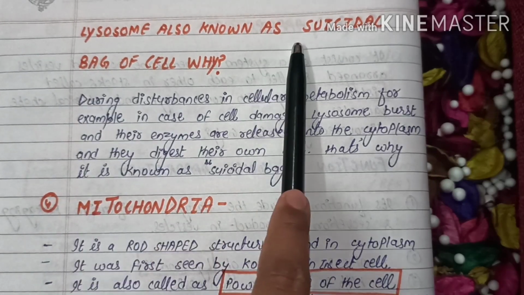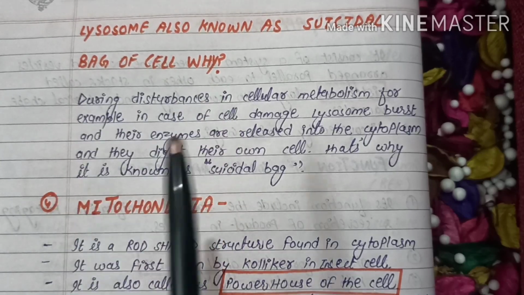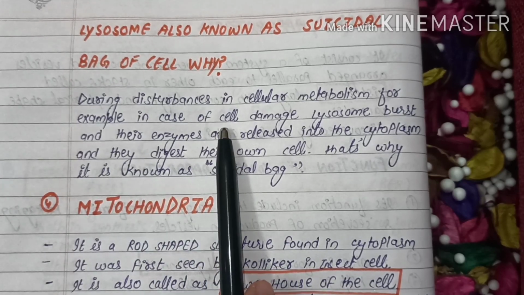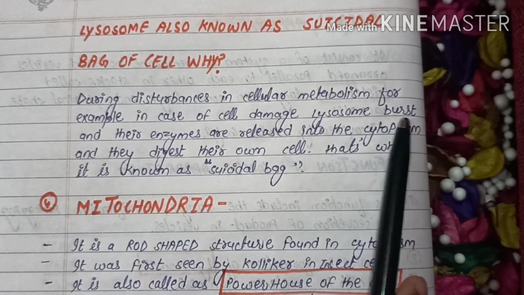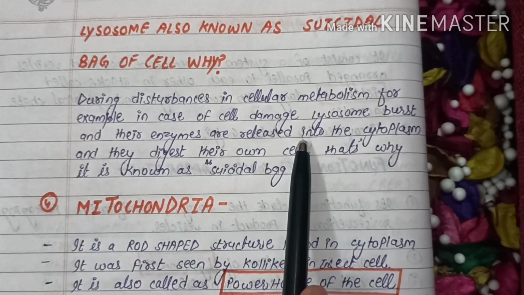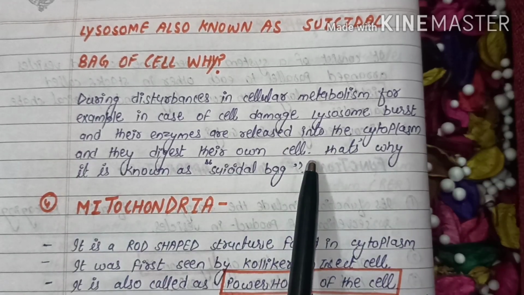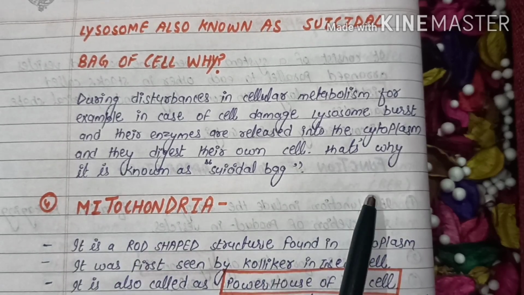Lysosomes are also known as the suicidal bag of the cell. Why? What happens when there is a disturbance in the cellular metabolism? For example, in case of cell damage, these lysosomes burst and their enzymes are released into the cytoplasm, and they digest their own cell. That's why it is known as the suicidal bag of the cell.